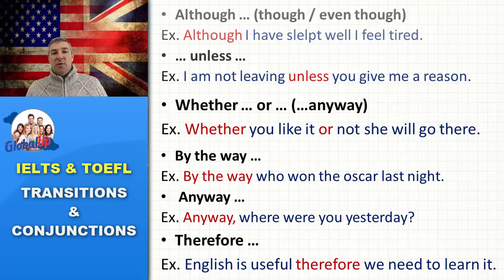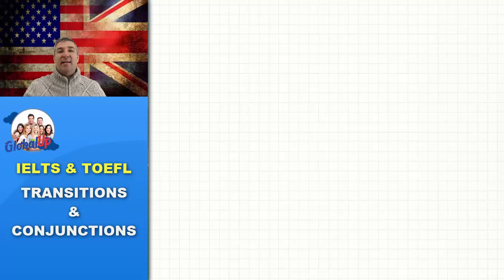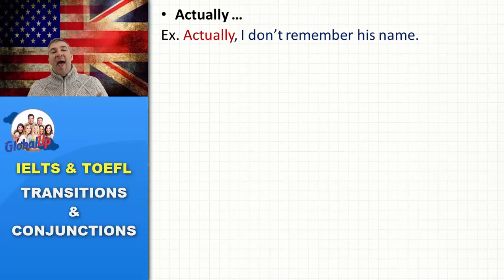Okay? So let's take a look at another set of conjunctions. "Actually" is usually used at the beginning of the sentence when you want to include another idea in the conversation or the composition, the text you're writing. Actually, I don't remember his name. Actually, I don't remember his name. It's like you're saying, by the way, I don't remember his name.